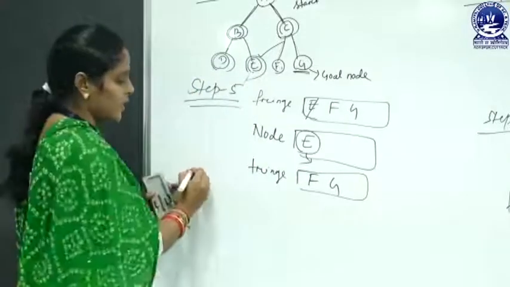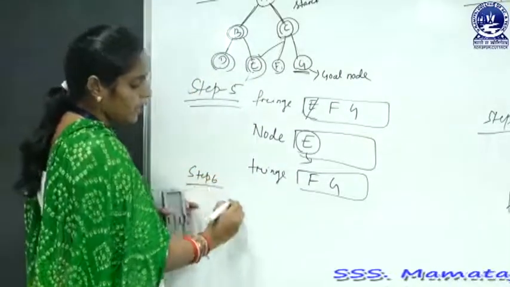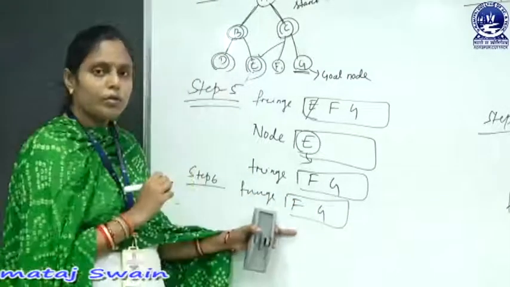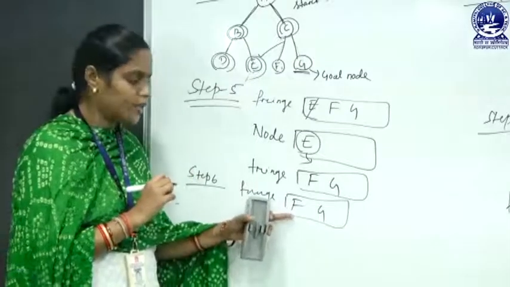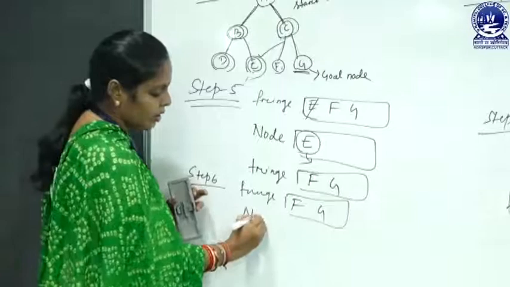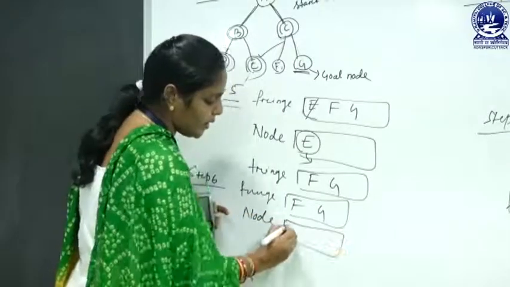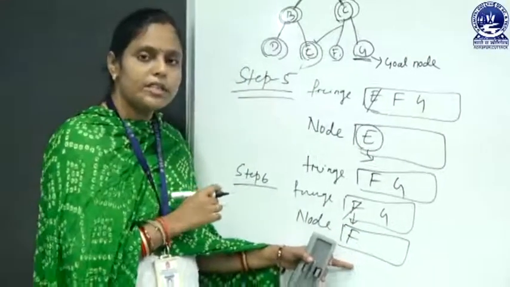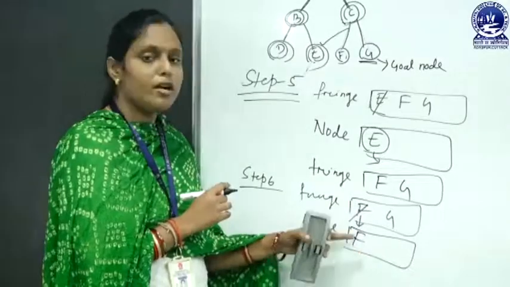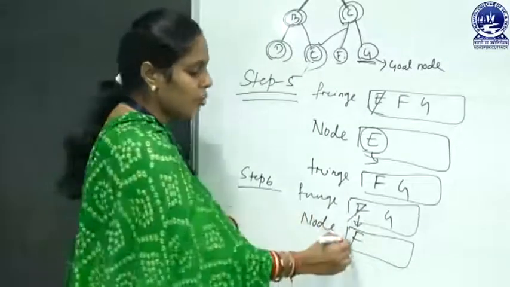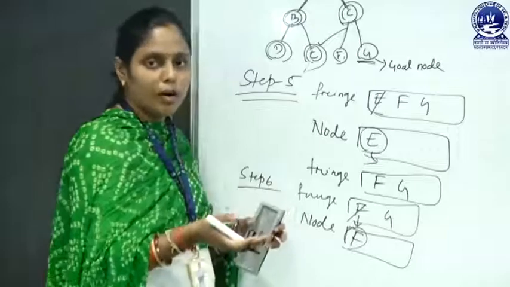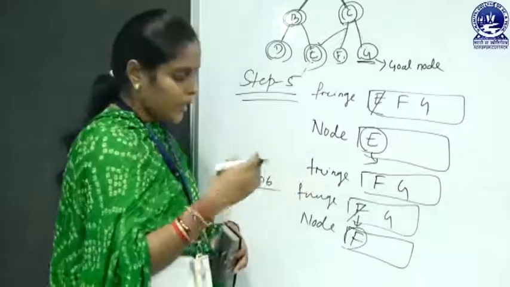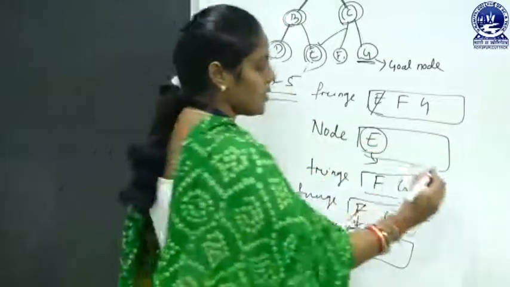Now in step 6, the fringe contains the nodes F and G, and here we remove the first element of our fringe, that is F, and add it into the node list. That means our node list contains the node F. Here we check whether this F is a goal node or not, but this F is not a goal node. That means here we generate the successor of our node F, but in our search tree there is no successor for the node F. Then we go for the next step, that is step 7.